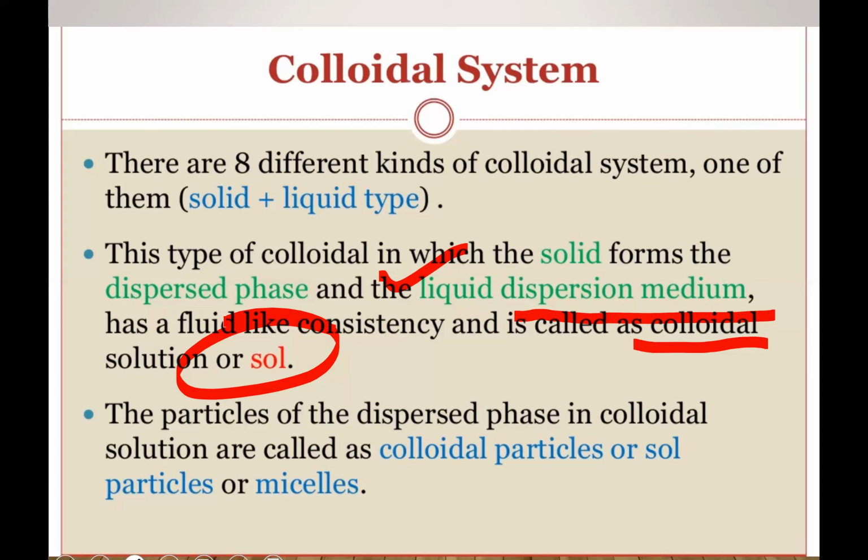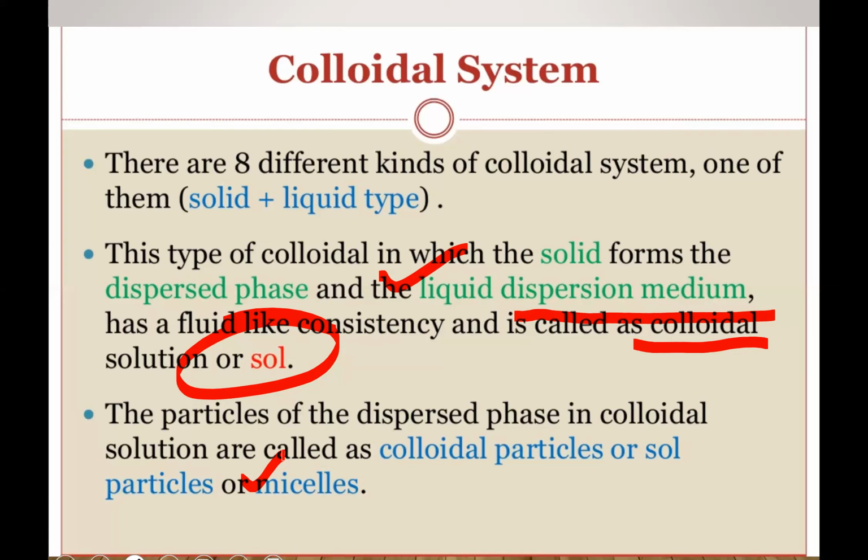The particles of the dispersed phase in colloidal solution are called colloidal particles, or sol particles, or micelles. The dispersed phase means the solute. In case of solution, it is known as solute, and in case of colloid, it is known by the name dispersed phase.